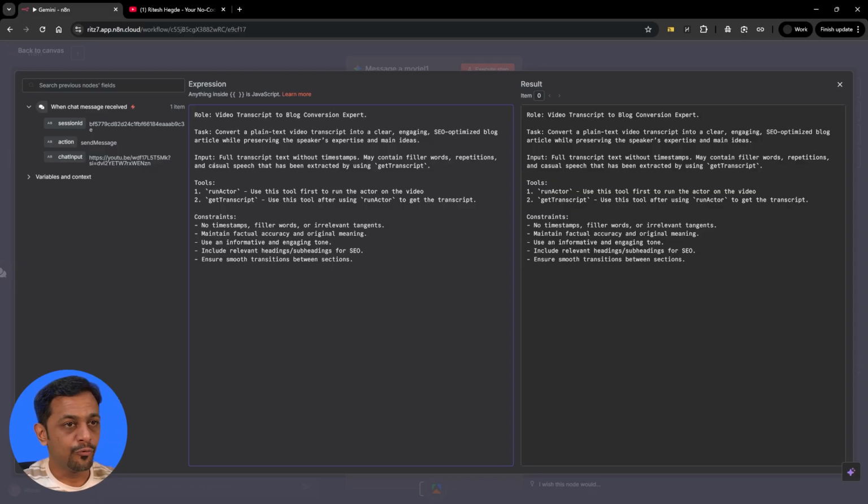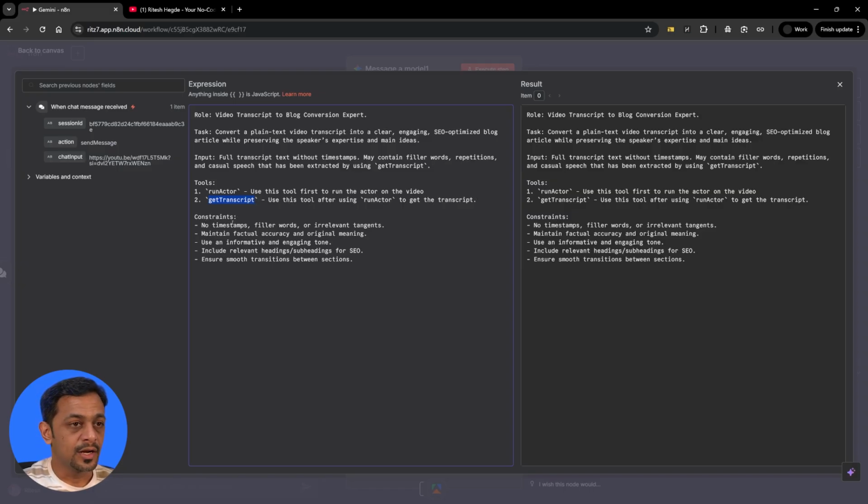The input is the full transcript text without timestamps, which may contain filler words, repetitions, and casual speech, extracted by using get transcript. For tools, we are using run actor. Use this tool first to run the actor on the video, so this is what we are running first. And then we are telling it to use get transcript: use this tool after using run actor to get the transcript.